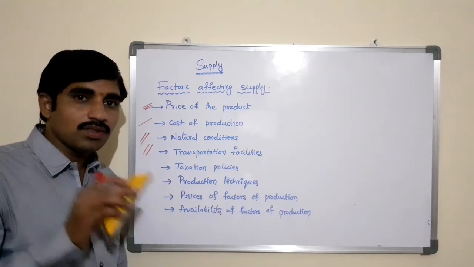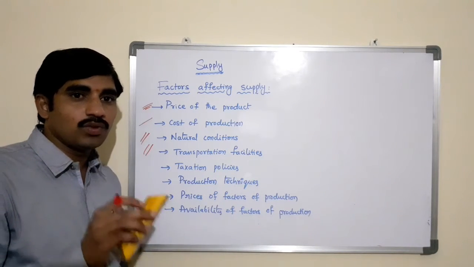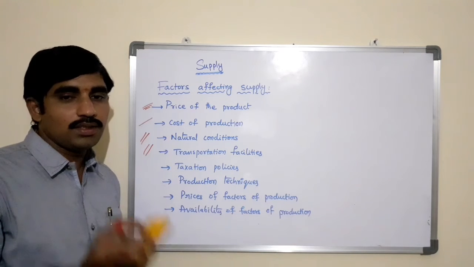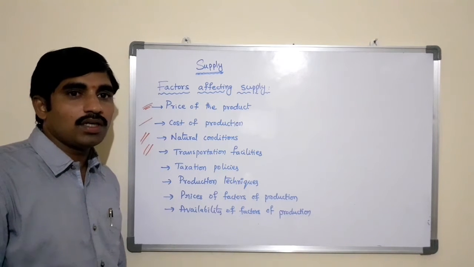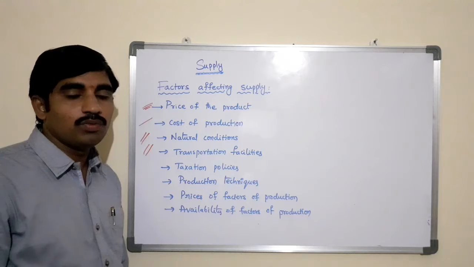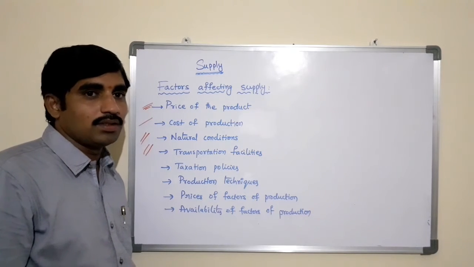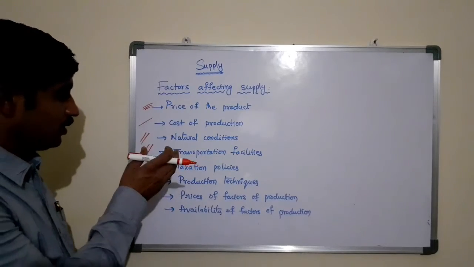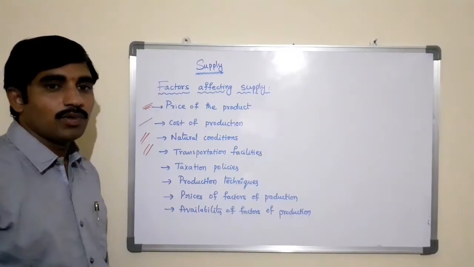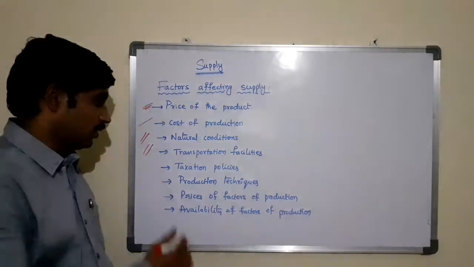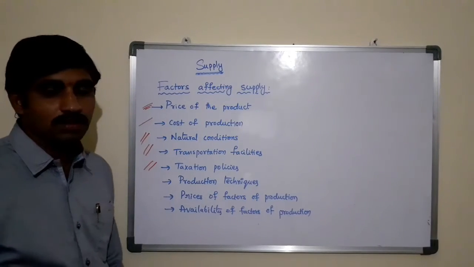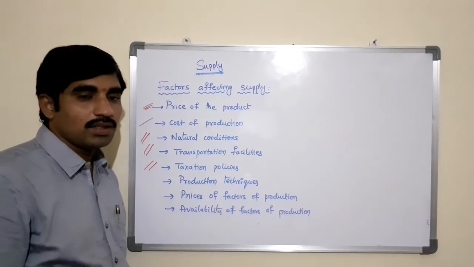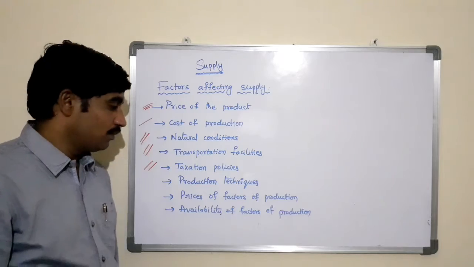So transport is always a constraint to the supply of goods. This is because goods are not available on time due to poor transportation facilities, because transportation is one channel to distribute the produced products to the market. If there are no transportation facilities, it is not possible to supply products to the market.